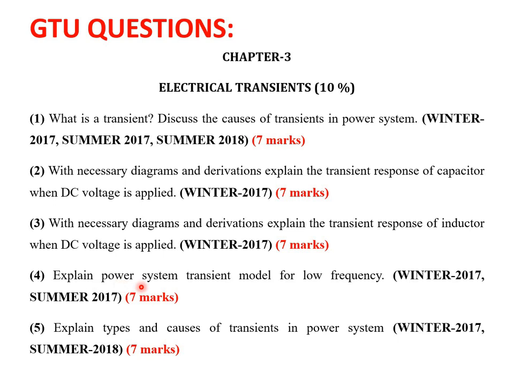Fourth question: explain the power system transient model for low frequency, which was asked in winter 2017 and summer 2017 for 7 marks. Now the last question: explain types and causes of the transient in power system, which was asked in winter 2017 and summer 2018 for 7 marks. So these are the important questions which we will cover in this video lecture.